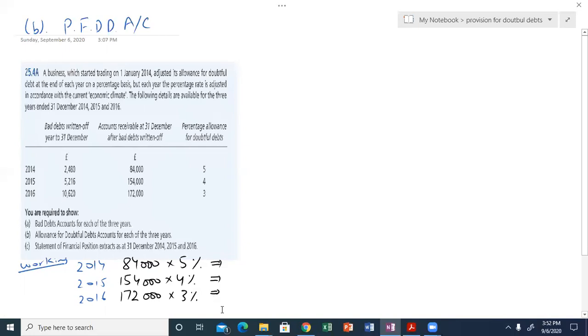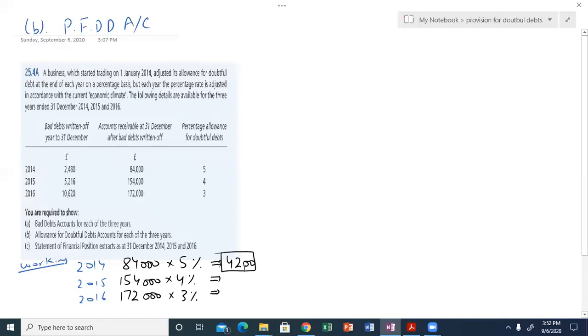So now let's start. 84,000 into 5% is 4,200. So this is the first-time provision. This is the creation of provision for doubtful debt, first time, because this is the first year and this is the creation of doubtful debt.